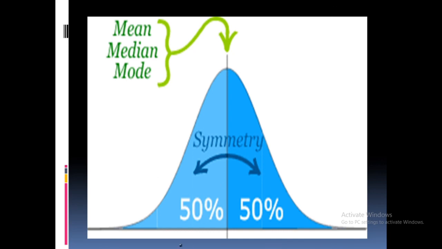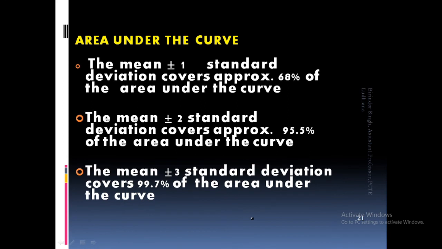The entire curve is 100%. I already told you it is equal to 1. Area equal to 100%, 50% this side, 50% that side. Then the area under the curve based on standard deviation. You didn't study that portion, that I will teach you.